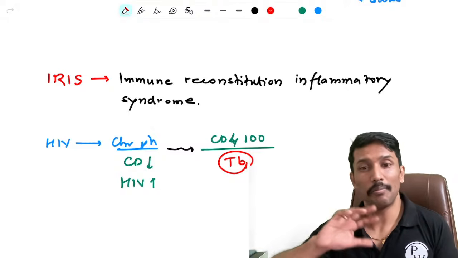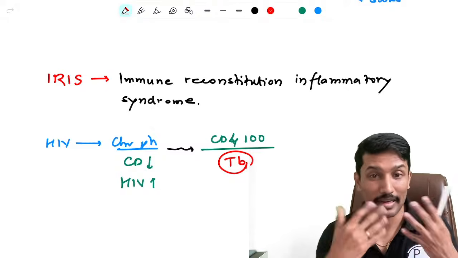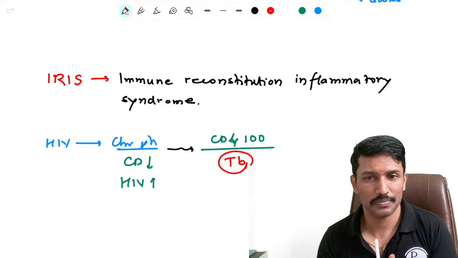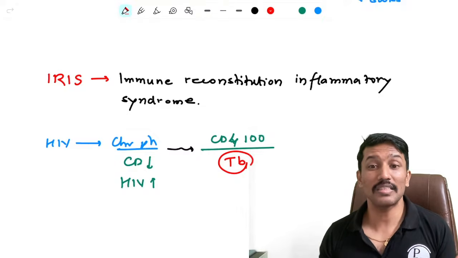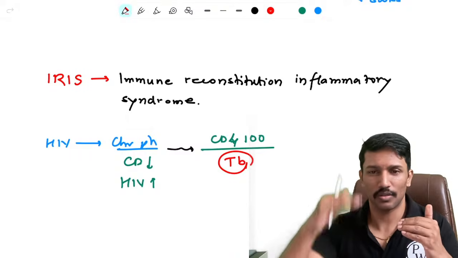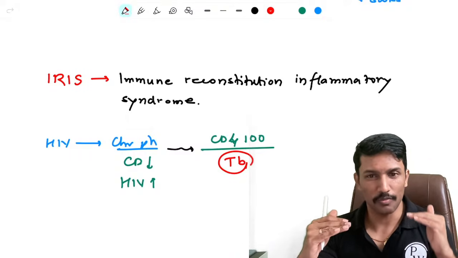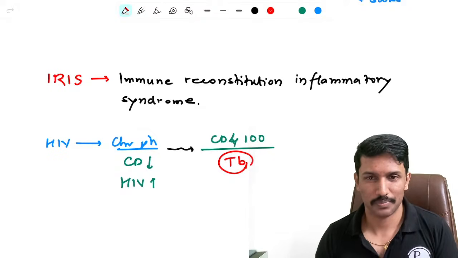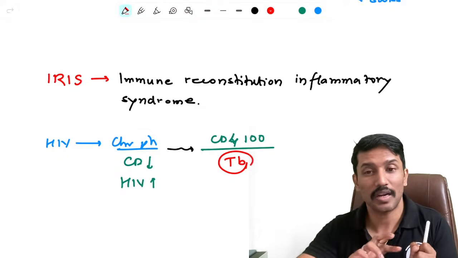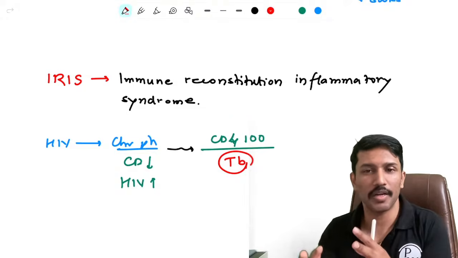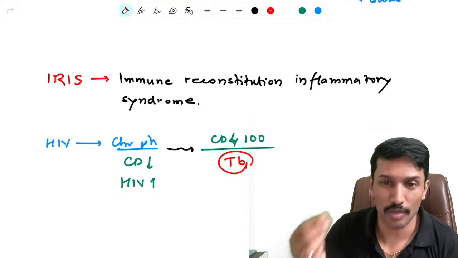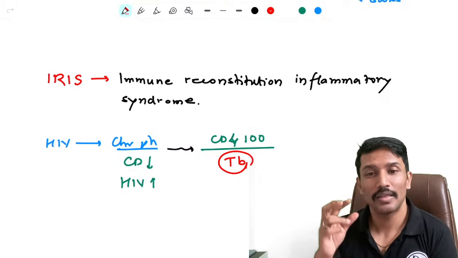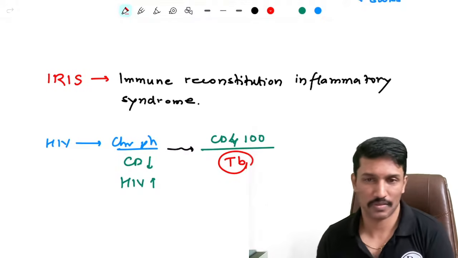So the symptoms are masked, but still, okay, I diagnosed the HIV here and started ART. Once I start ART, what happens? The immune system starts reconstituting, right? Because the virus starts coming down, the CD4 count starts increasing, so the immune system becomes stronger and stronger. And with that, we start seeing a strong inflammatory attack on all the sites where other opportunistic infections were there. So there will be worsening of the opportunistic infection symptoms.